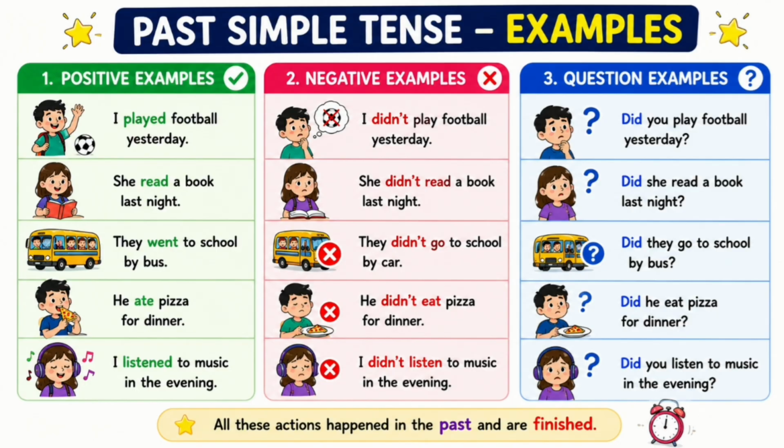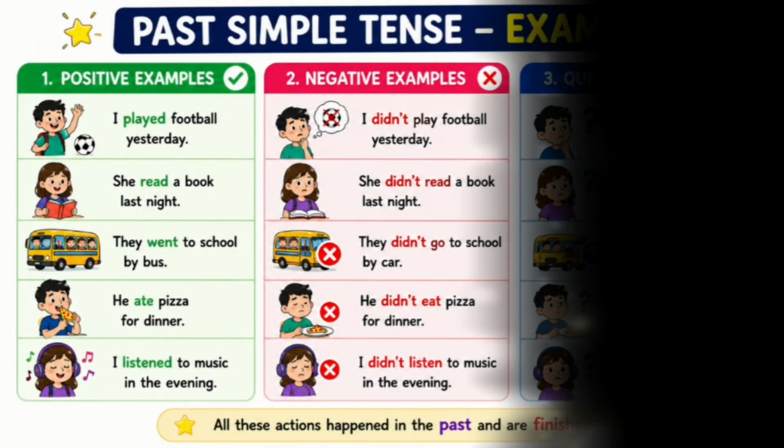He had pizza for dinner. He did not eat pizza for dinner. Did he eat pizza for dinner? I listened to music in the morning. I did not listen to music in the morning. Did you listen to music in the evening? All these actions happened in the past and are finished. So that is why we are using past simple tense.